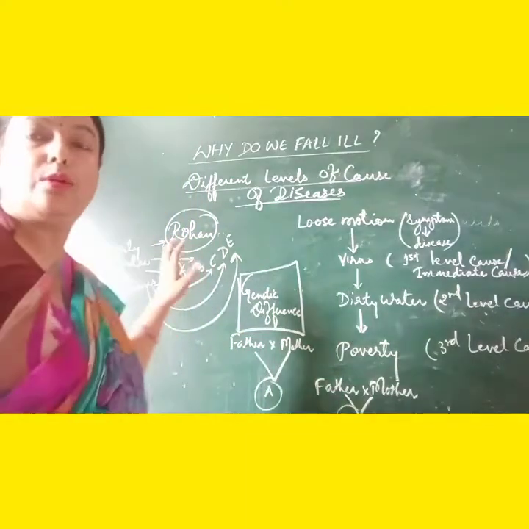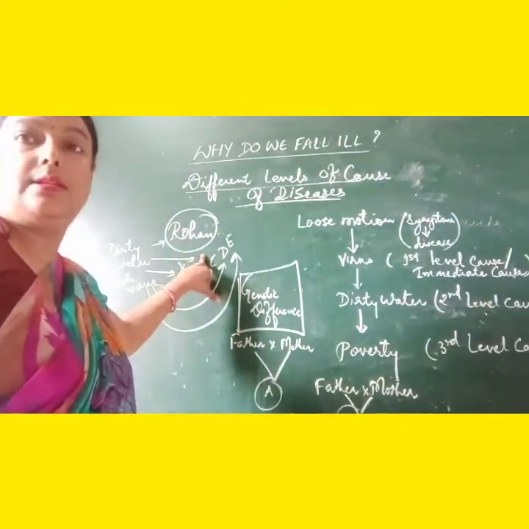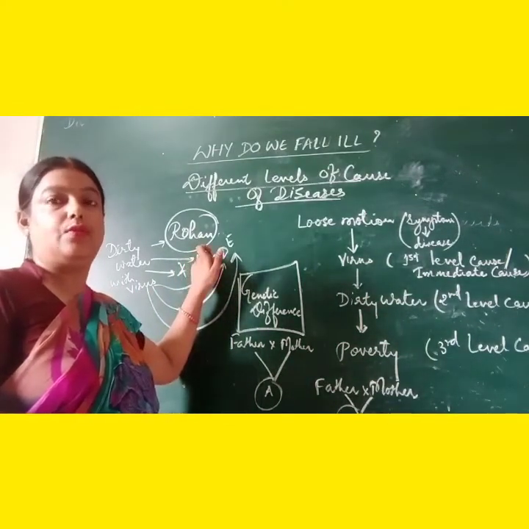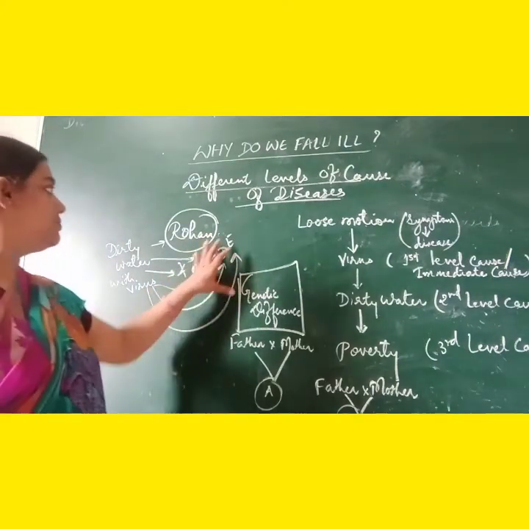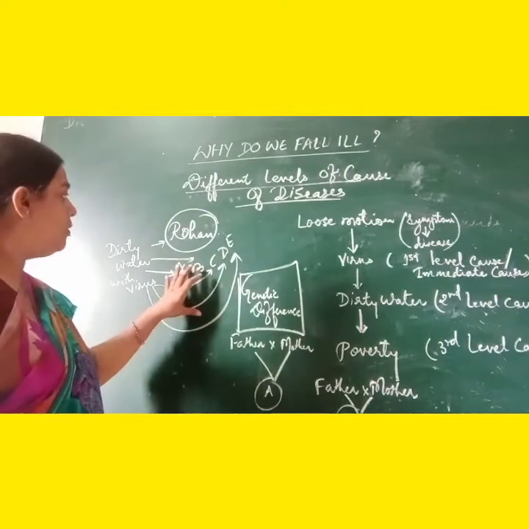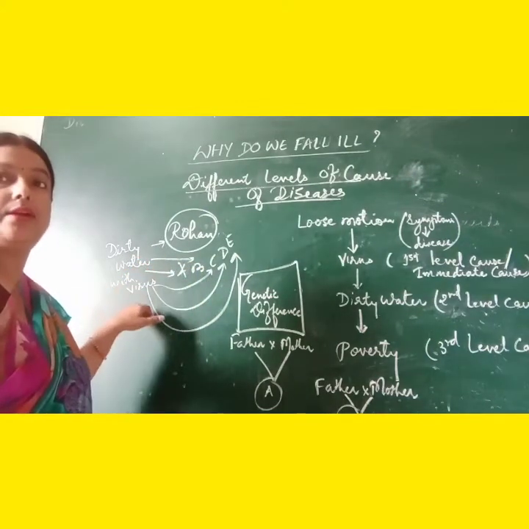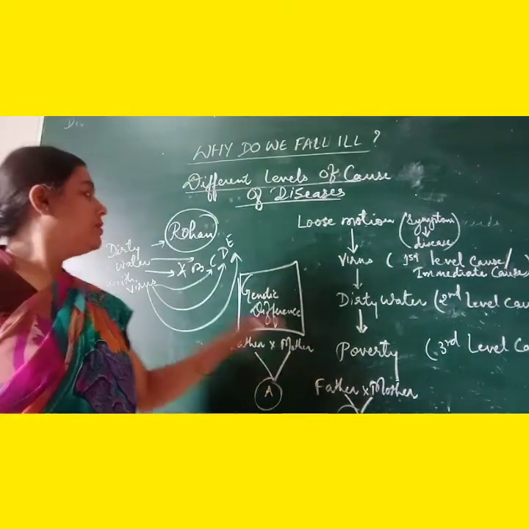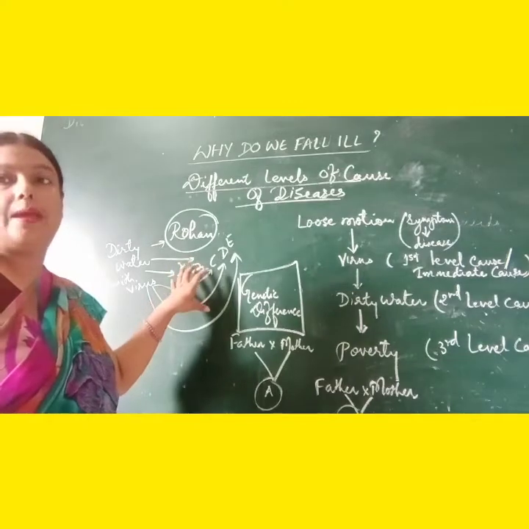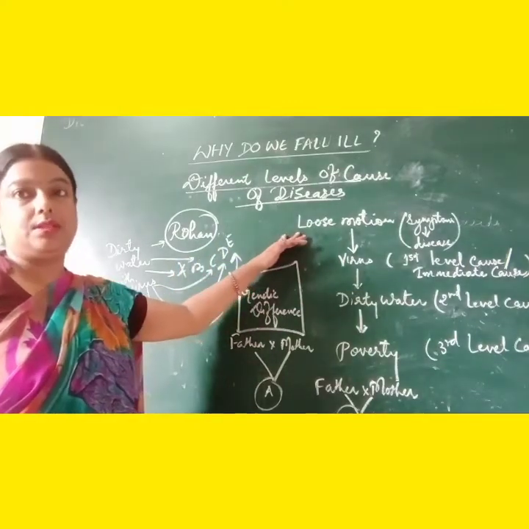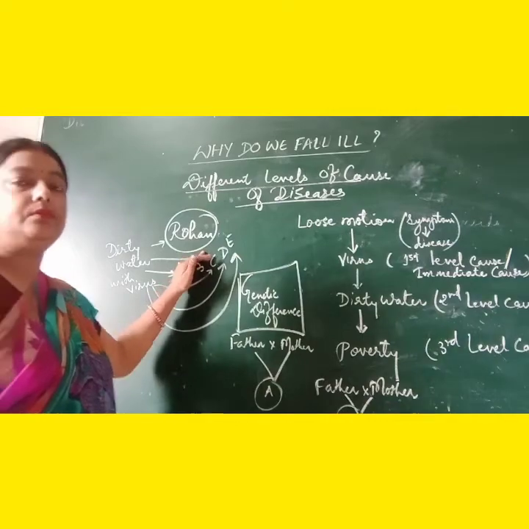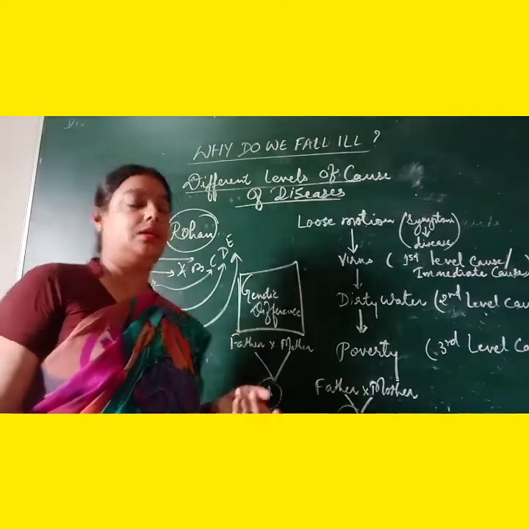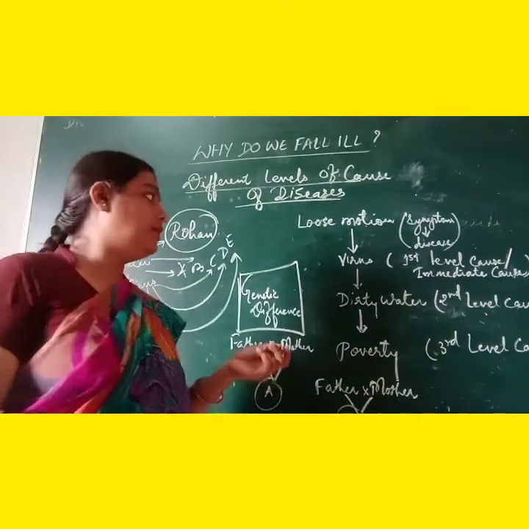See that in this particular slum area where Rohan was living, there was not only one child Rohan who was living over there, but there were other children also. They all were drinking same dirty water, having virus, and they all were poor. Still, only few of them were suffering from a particular disease, like Rohan. What was the reason behind it? That we will have to understand here.